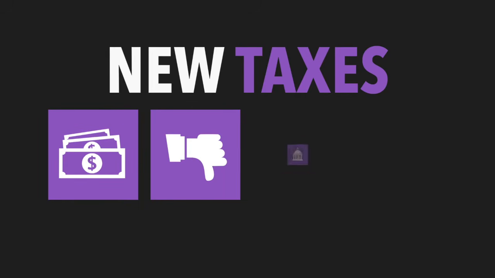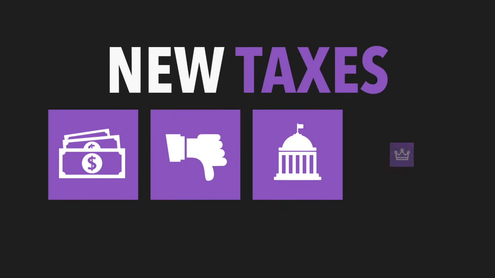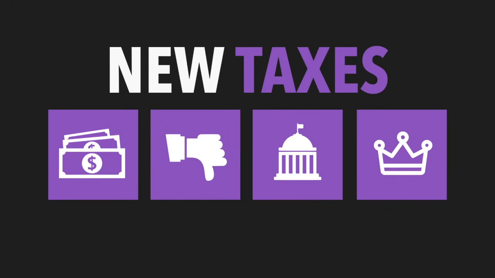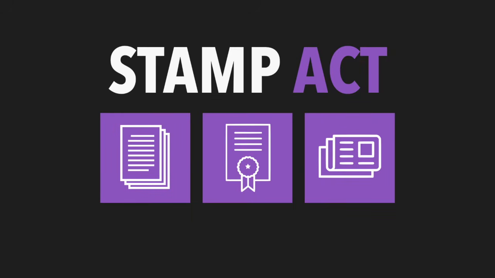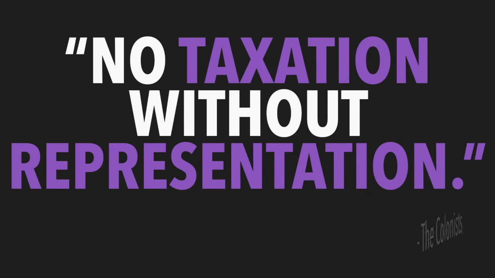Many colonists did not agree with all these taxes. They felt their taxes should be set by the governments in the colonies, not by a king and parliament who were an ocean away. One new tax during this time was started by the Stamp Act. It placed a tax on paper. This even included things like legal documents and newspapers. The colonists were not happy, and they protested. They said there should be no taxation without representation.